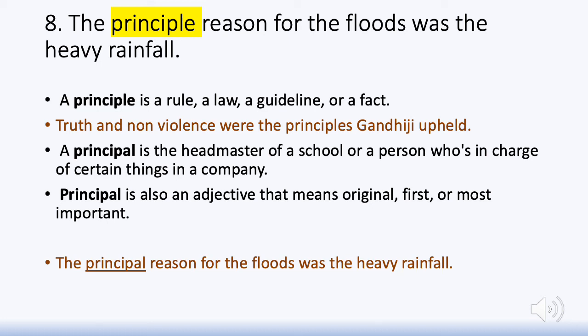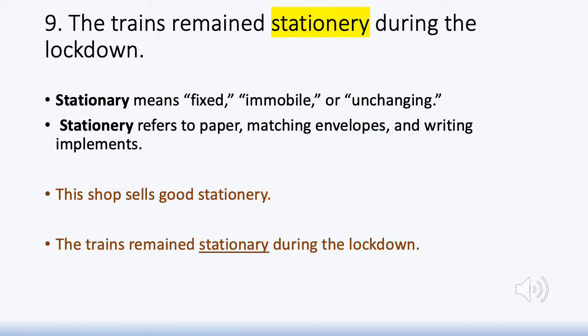She is an extremely principled person. Our principal is an extremely principled person. So in the same sentence, you have the two words. The next one: the trains remained stationary during the lockdown. Now, stationary,